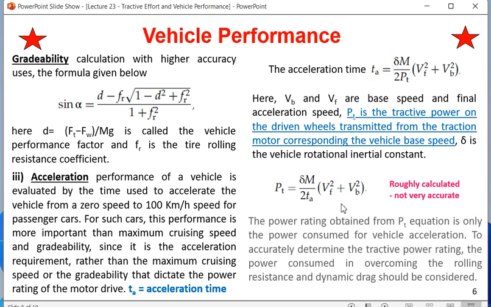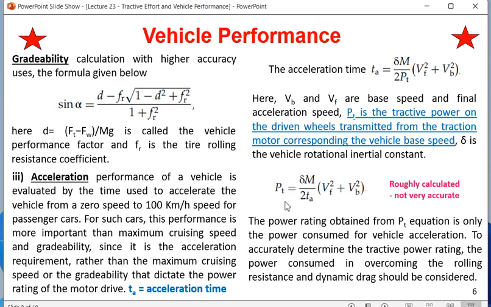So the power rating obtained from the Pt equation is only the power consumed for vehicle acceleration. So this you have to understand, that this power is only for vehicle acceleration. To accurately determine the tractive power rating, the power consumed in overcoming the rolling resistance and aerodynamic drag also should be considered. So you can find here that aerodynamic drag is not considered. You can find here that the rolling resistance is not considered. So only we have considered Vf and Vb, and that way we are calculating how much is the probable Pt, that is the tractive power.